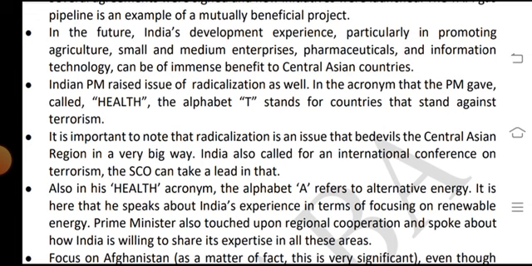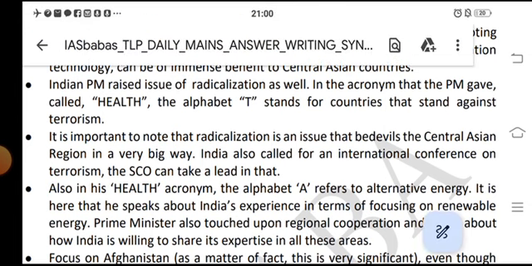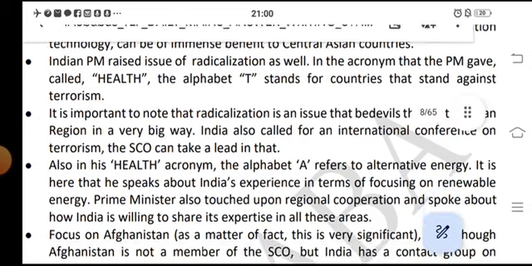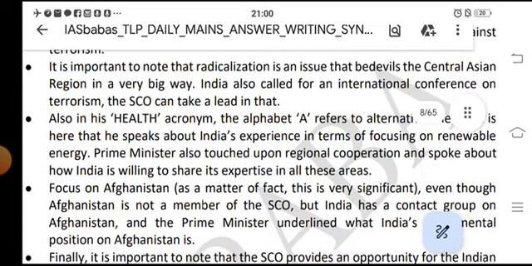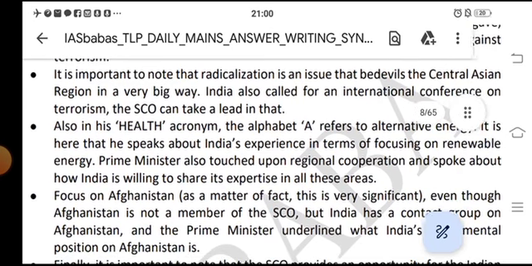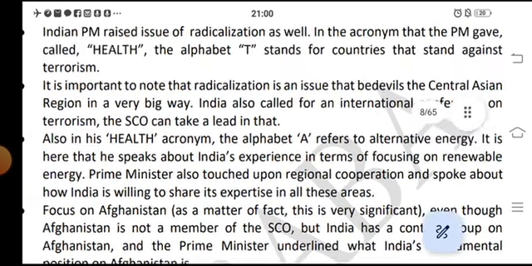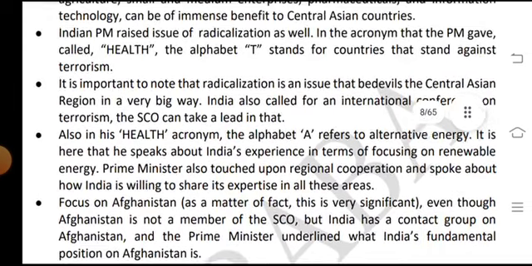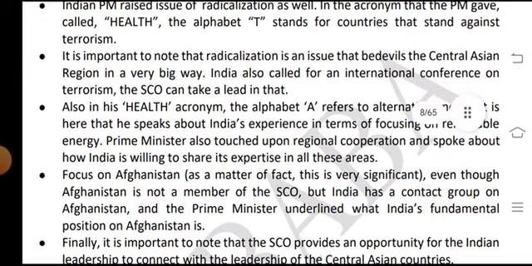The Indian PM raised the issue of radicalization as well. The PM gave the code of the health alphabet: T stands for the countries, T stands for the countries that stand against terrorism. It is important to note that radicalization is an issue that is big in the Central Asian region.